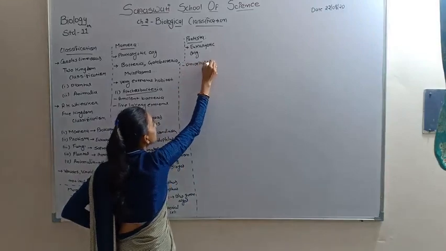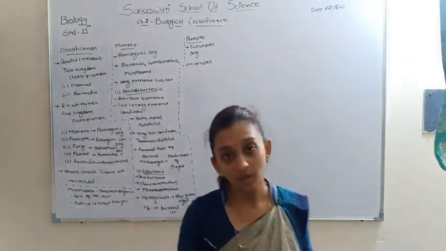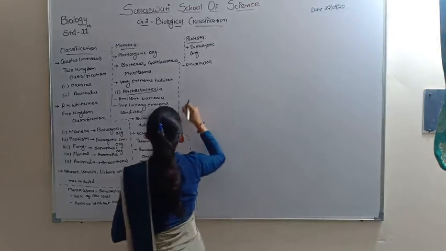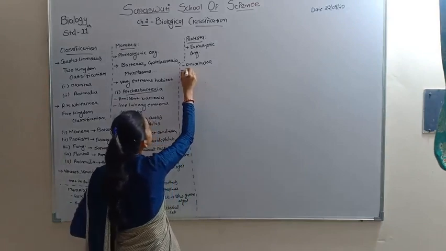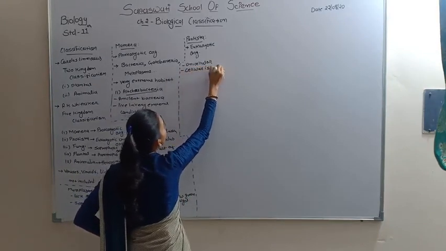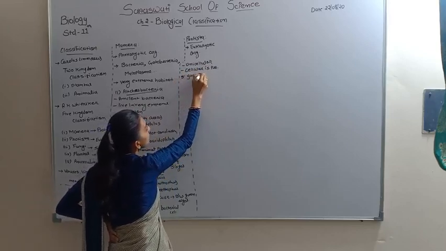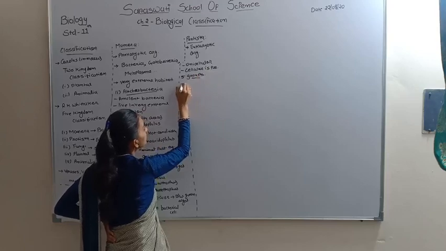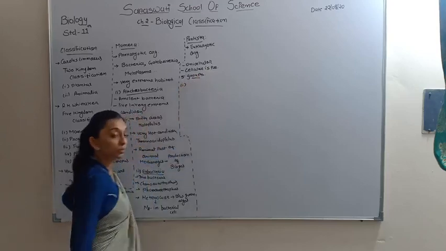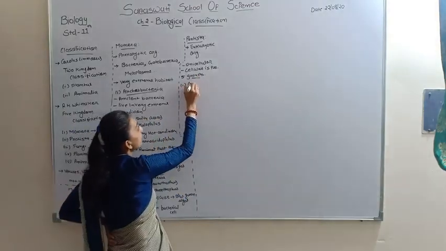Only one cell is present, and this cell performs all the functions of the body, so it is a unicellular organism. In some, a cell wall is present. The Protista kingdom is divided into five major groups, and the first is chrysophytes.